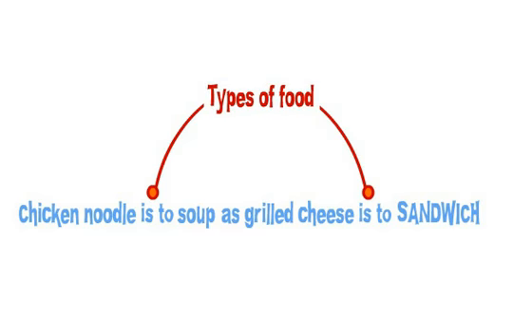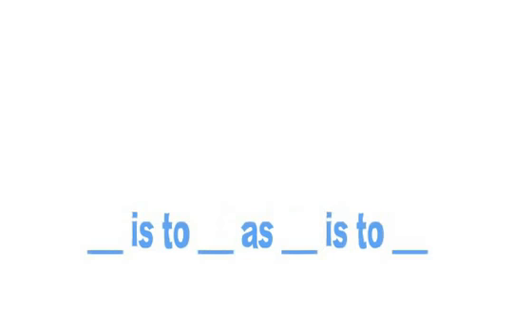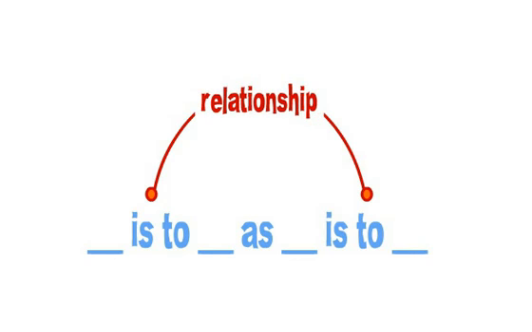Chicken noodle is to soup as grilled cheese is to sandwich. Chicken noodle is a type of soup, just like grilled cheese is a type of sandwich. The relationship? Types of food. So remember, analogies are just statements that compare or contrast two things that seem like they aren't related. All you have to do is figure out the relationship, and you've got it all figured out.